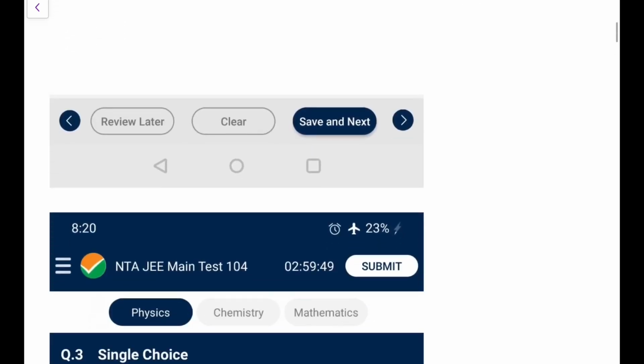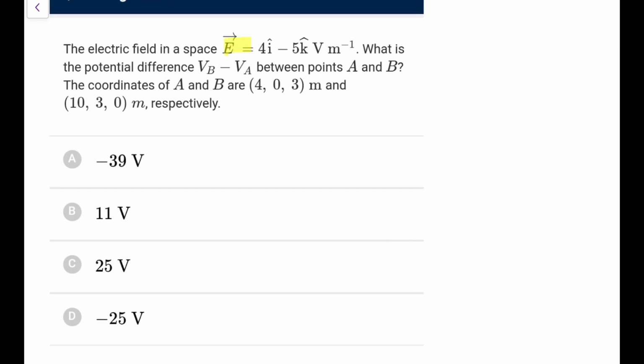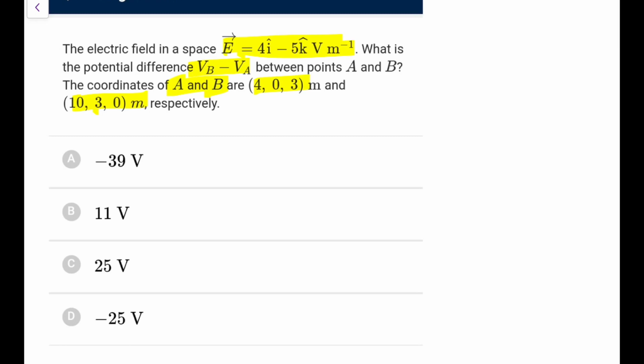Next one, electric field in a space is 4i minus 5k. What is the potential difference between points A and B? The coordinates are (4, 0, 3) and (10, 3, 0) meters. So you can directly say potential difference VA minus VB or VB minus VA, whatever you can write, between A and B. So let's say the potential difference VB minus VA, you write it as minus integral of E dot ds from A to B. Because E is constant, I can directly write it as minus E dot delta S.